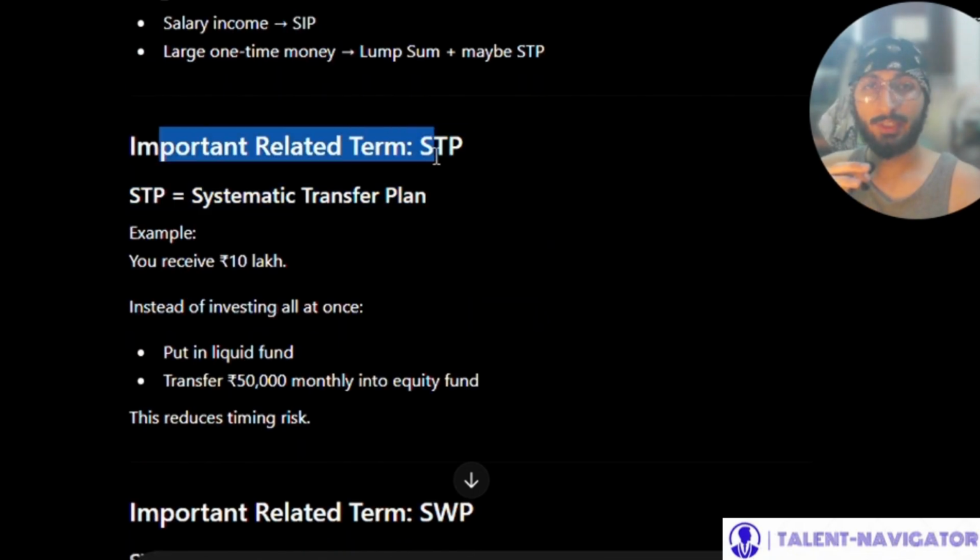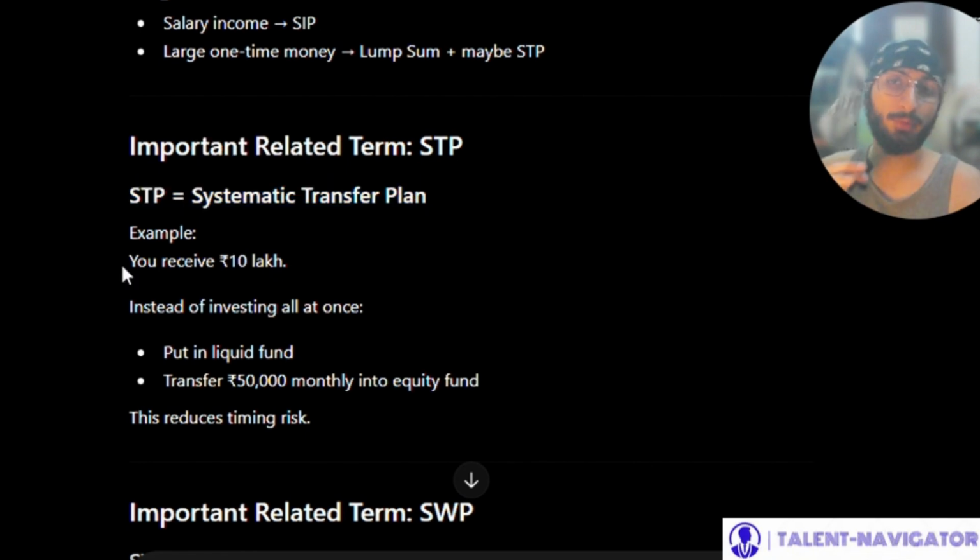Now, an important related term is STP, systematic transfer plan. For example, you receive 10 lakh rupees. Instead of investing all at once, put it in a liquid fund. Transfer 50,000 monthly into an equity fund. This reduces timing risk. So first you put it in a liquid fund and transfer the 50,000 monthly into an equity fund.